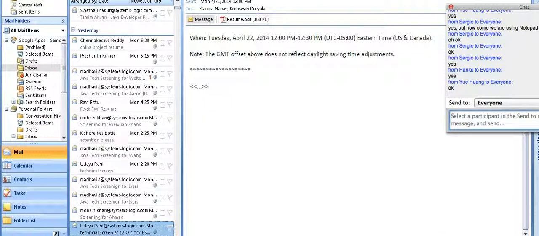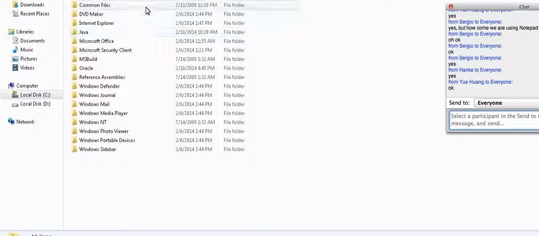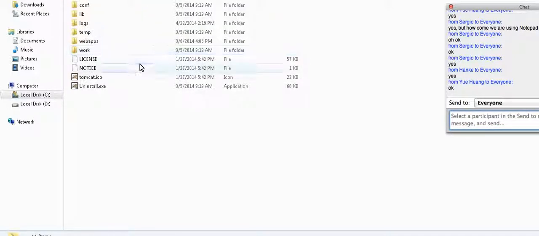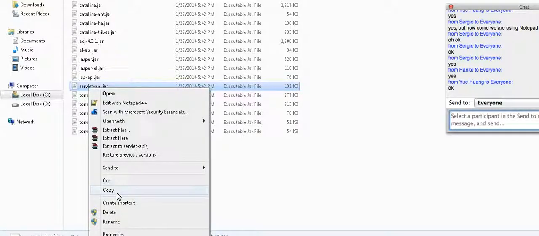Those are available in the server. Got it? Now I'll show you the main implementation class. See here: open files, Apache Tomcat 6.0, lib, and servlet-api.jar. This is the most important jar.